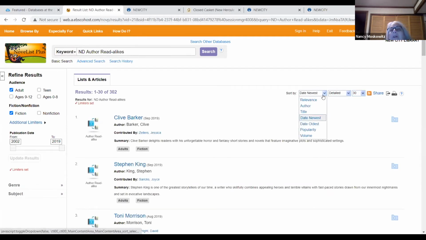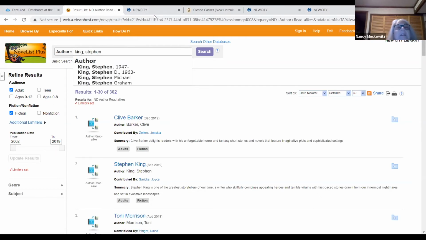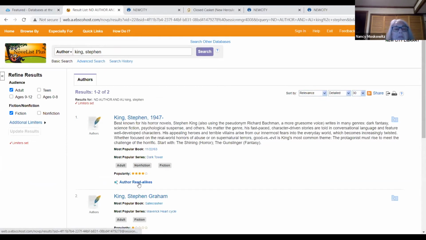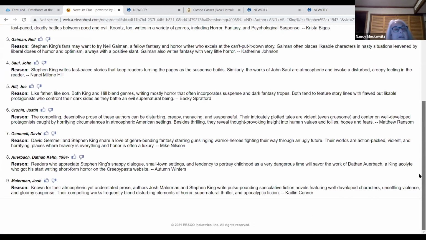And you can sort this by, say, author, so you get the A's first. Now, if you're looking for a specific author, you could, of course, go back up here to author, and we'll put in Stephen King, and then we can get his author read-alikes. So there's a couple of ways to get to the same thing.